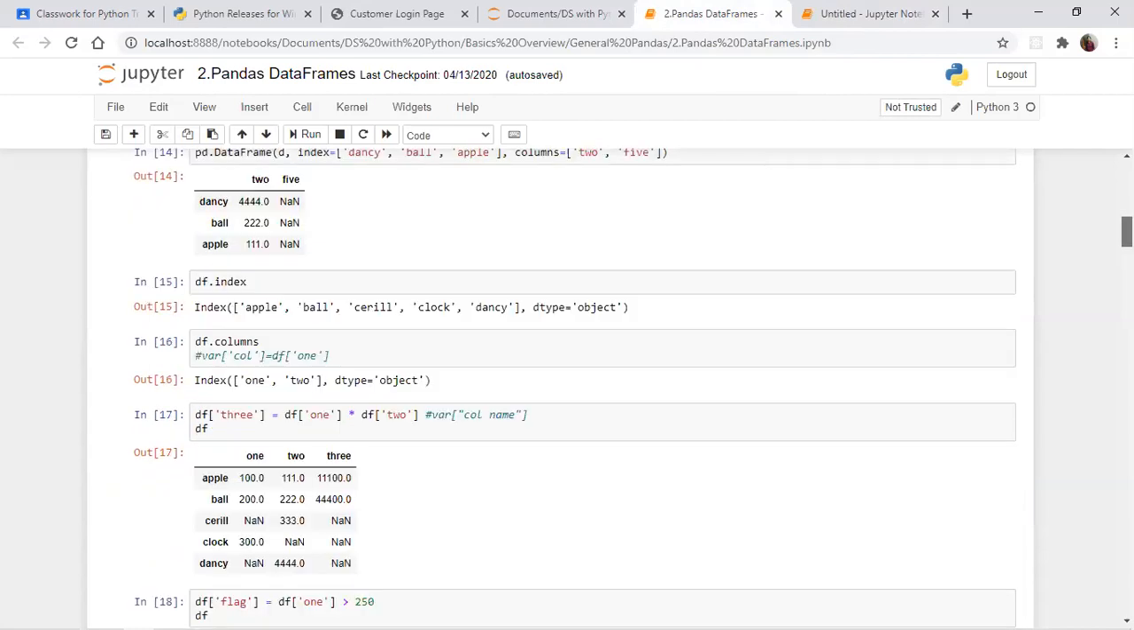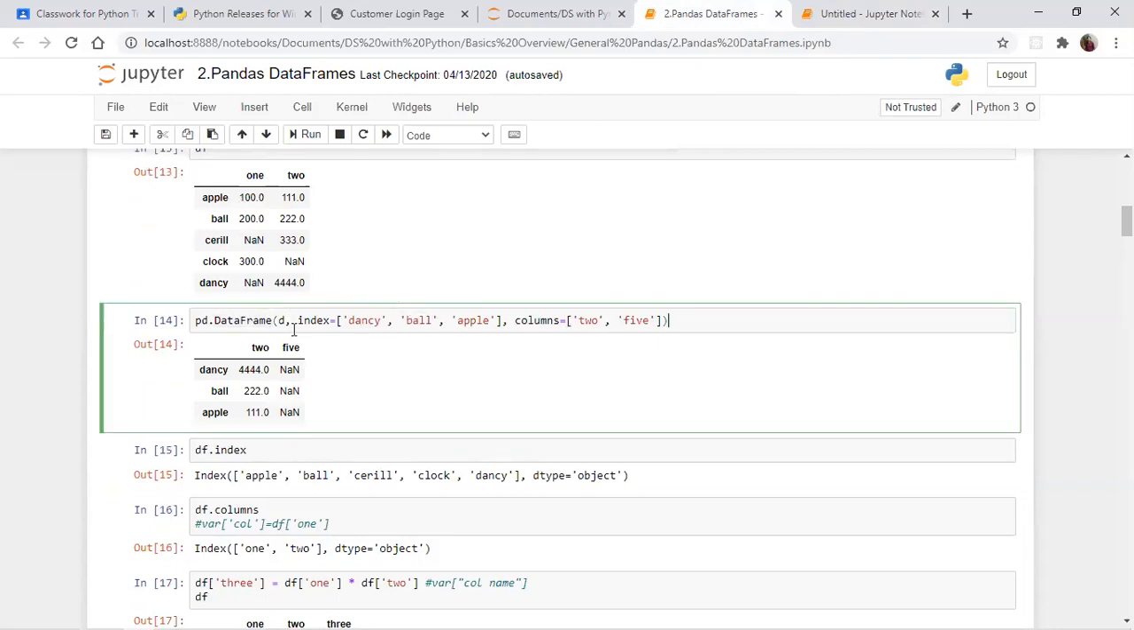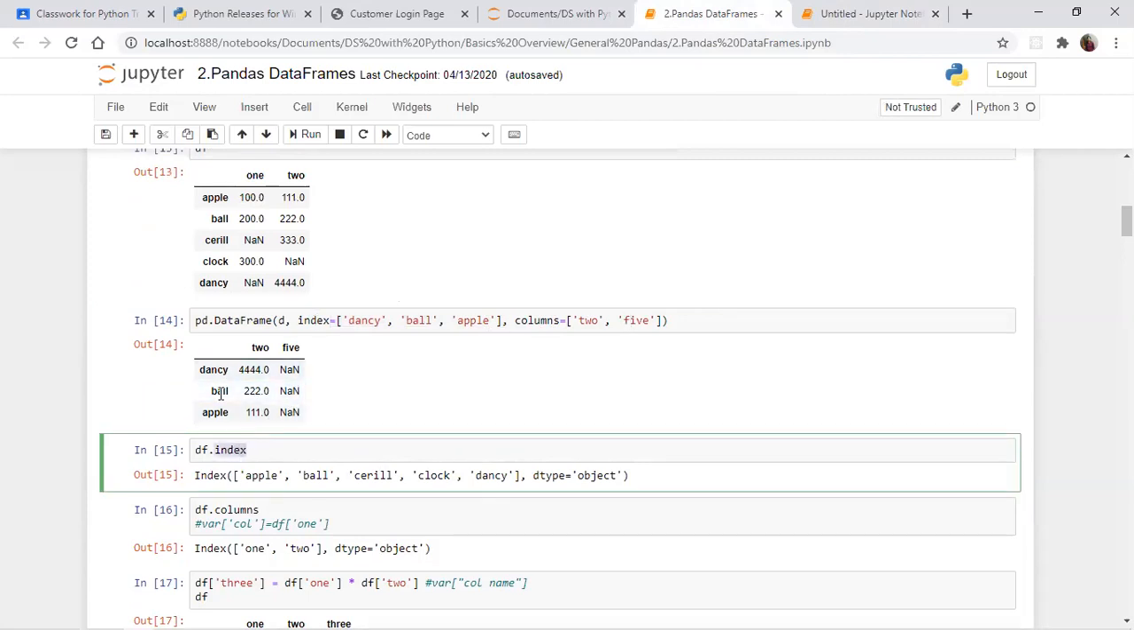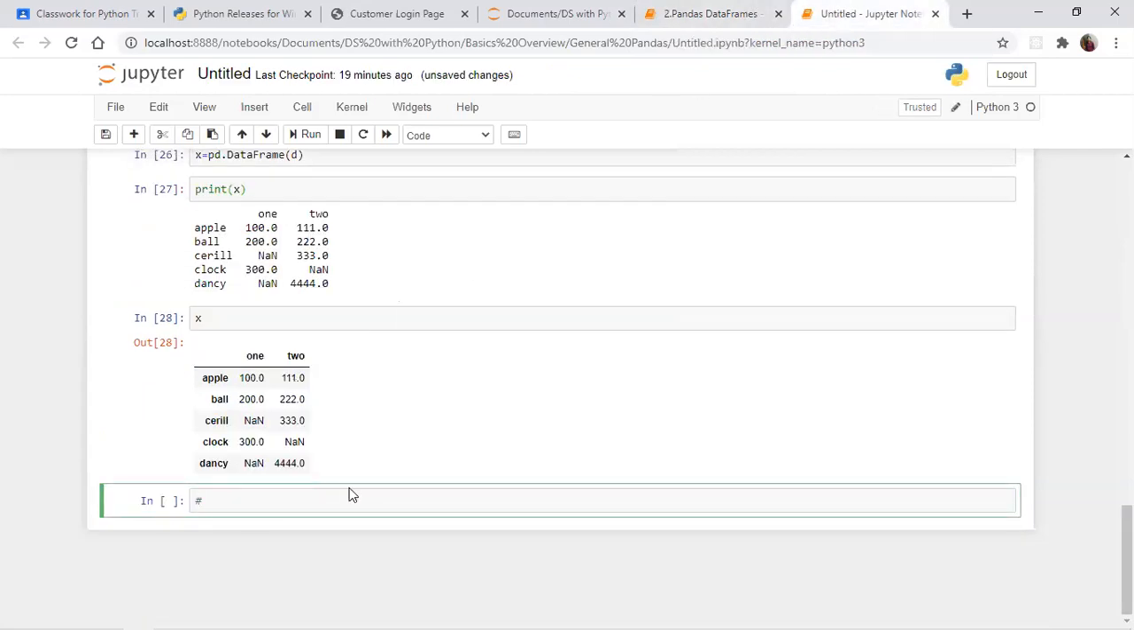Like this, you can also create a data frame with only a few elements and column names. From the data frame D, you want to create a data frame for only this index and these columns. But column 5 is not available there, so you will get everything as NaN. Giving an index gives all the index names, and giving columns gives you the column names. Now what you can do is variable name, column name, equal. We always handle something like this.